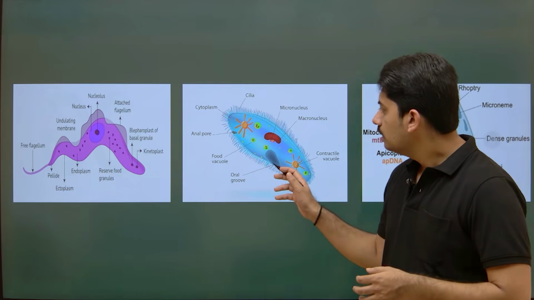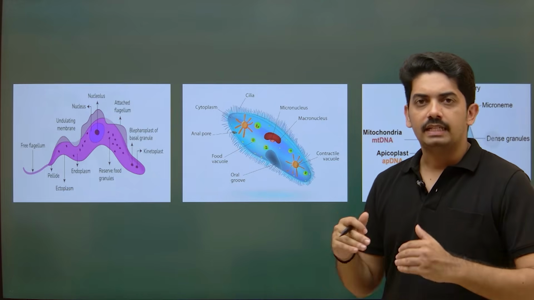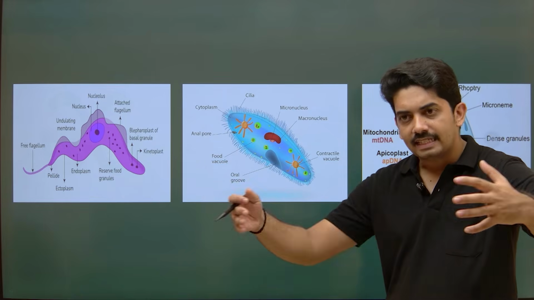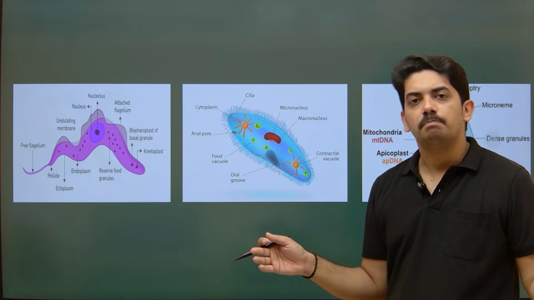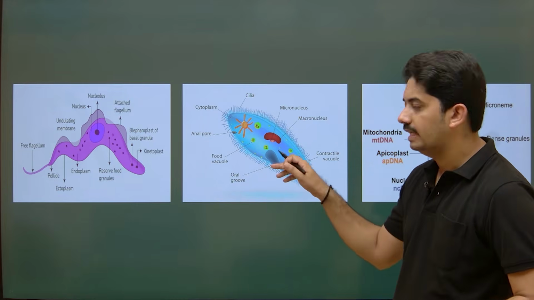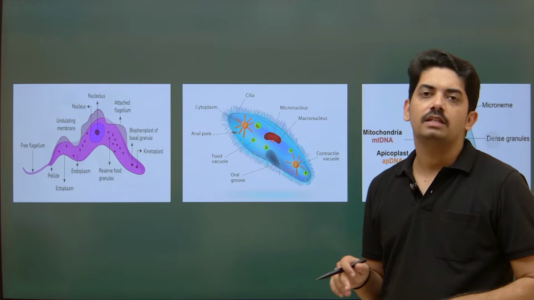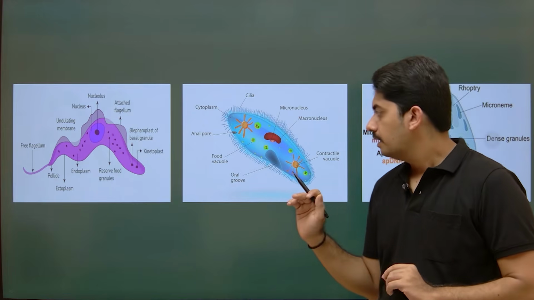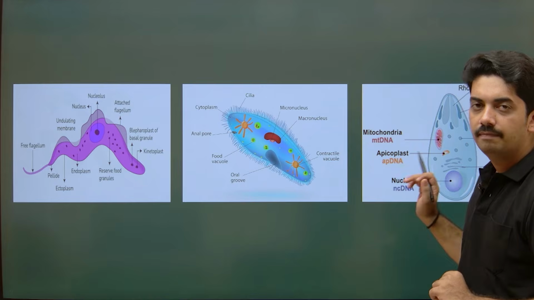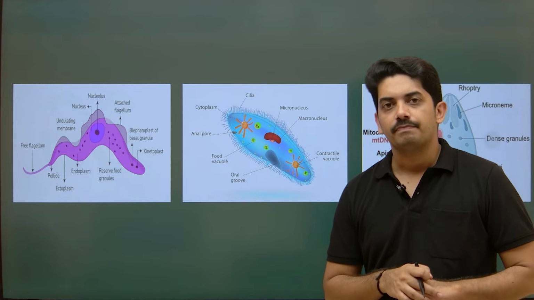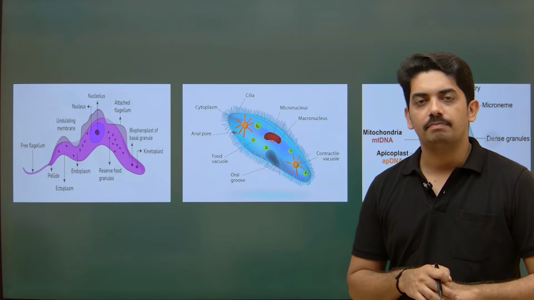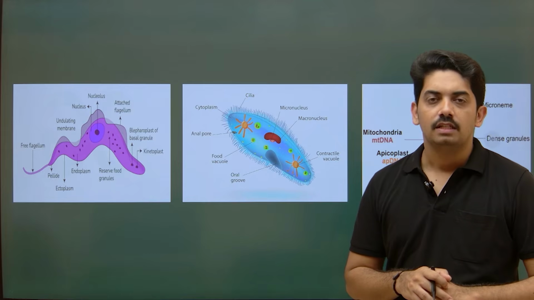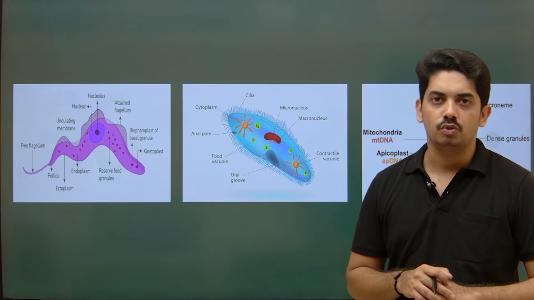Now, when the cilia move, it helps in the movement of the organism. At the same time, it collects the water, or pushes the water towards this oral cavity or gullet, so that it can trap the smaller organisms and engulf them. This is how Paramecium functions. Now this one is another group, we call it sporozoans. The best example is Plasmodium vivax. It is a parasite which causes malaria in human beings.